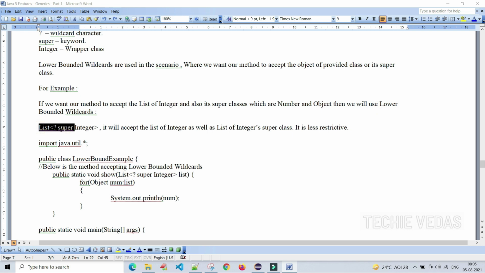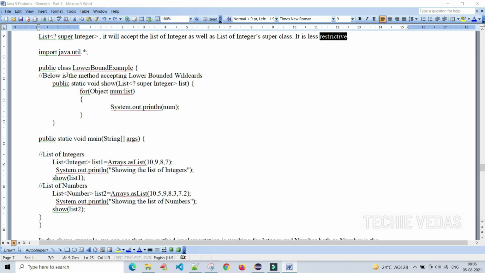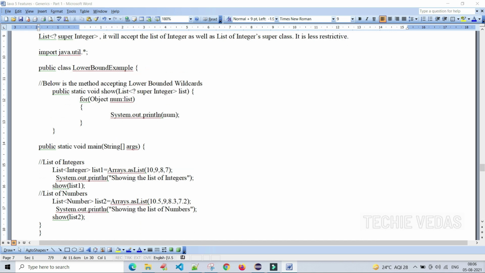Like this, List<? super Integer>. It will accept the list of integer as well as the list of integer's super classes, nothing but number and object. It is less restrictive. Let's see the example now. Below is this method accepting the lower bounded wildcards. Let's see, the show method is accepting the lower bounded wildcard as a parameter because we have used super.